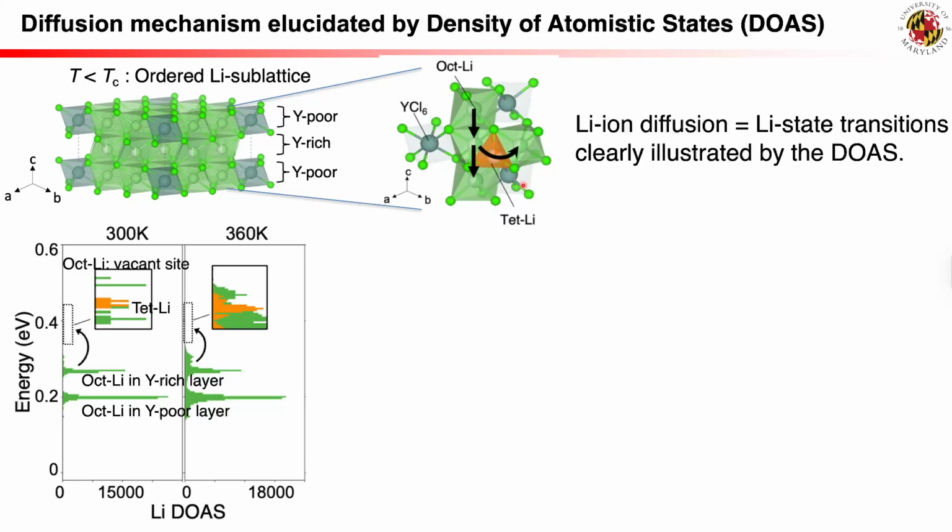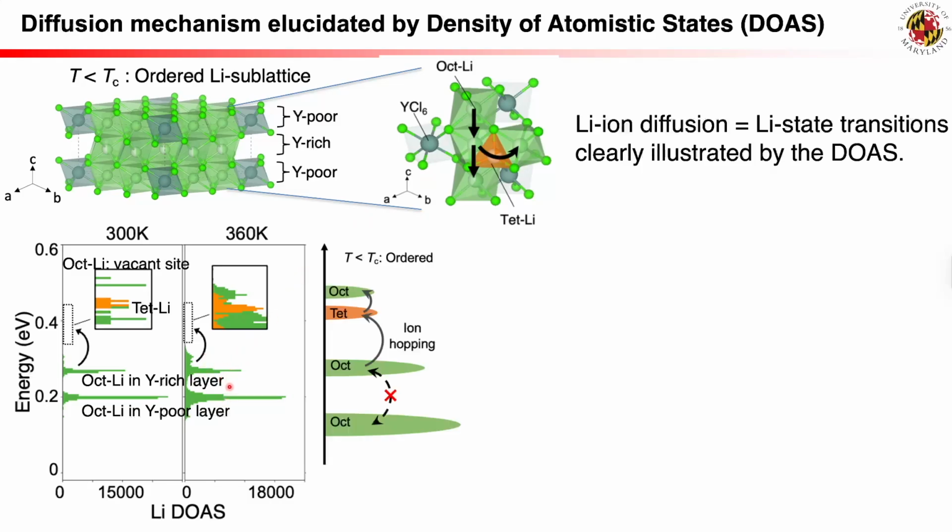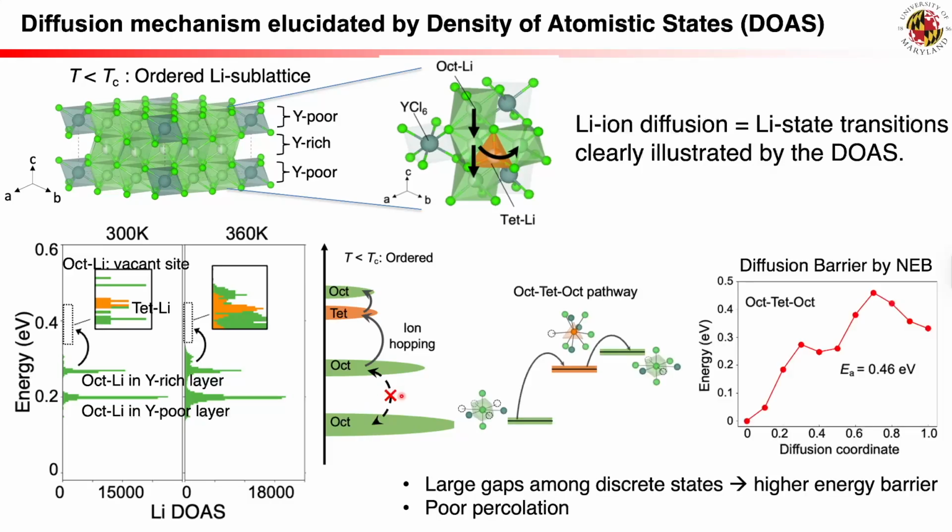In the ordered Li-ion sublattice below Tc, lithium-ion migrations along the octahedral to octahedral pathways correspond to transitions between the two octahedral lithium states in the lithium DOAS. This pathway cannot percolate without the formation of an extra lithium vacancy, which has a high formation energy.